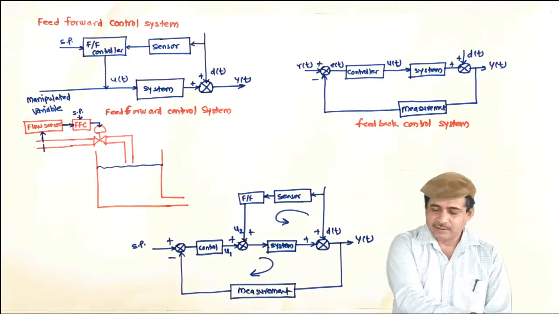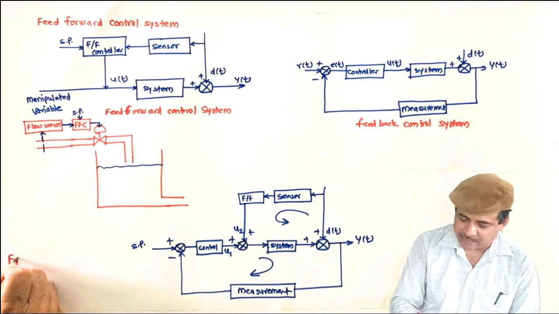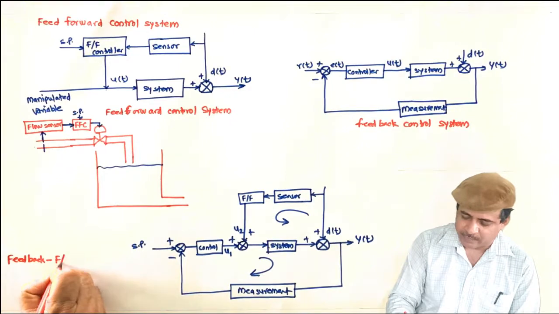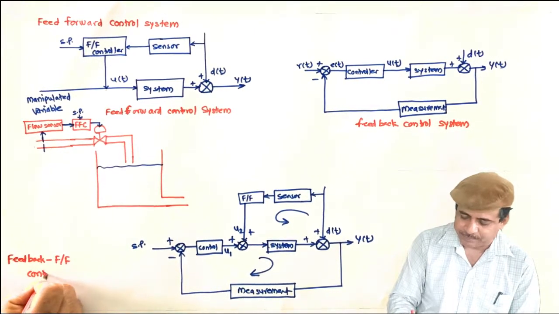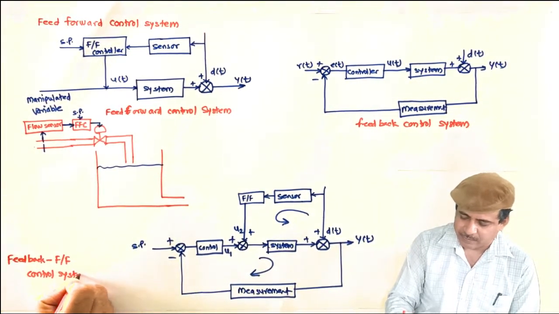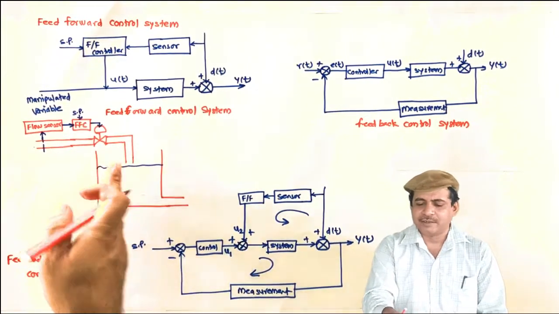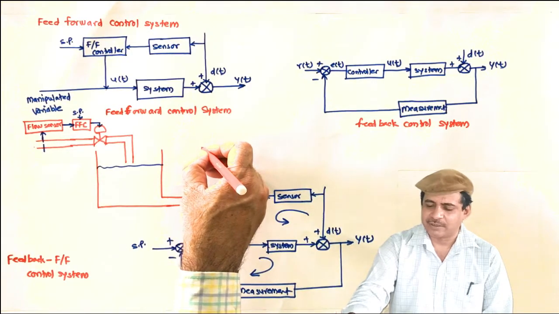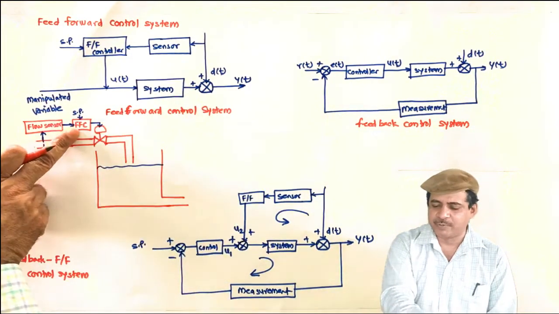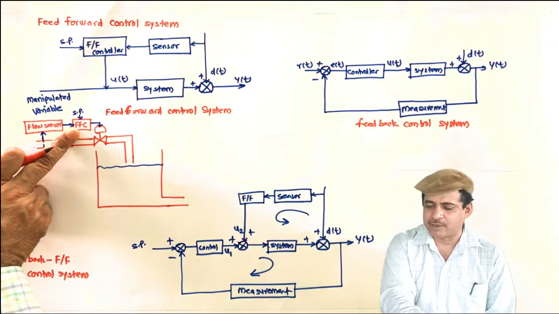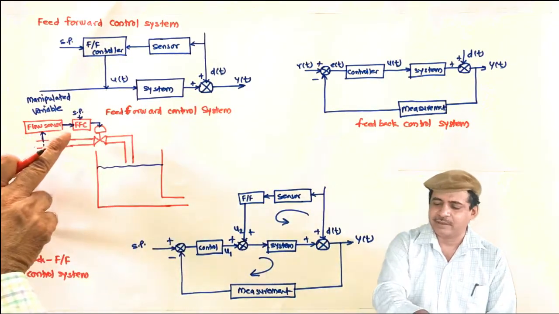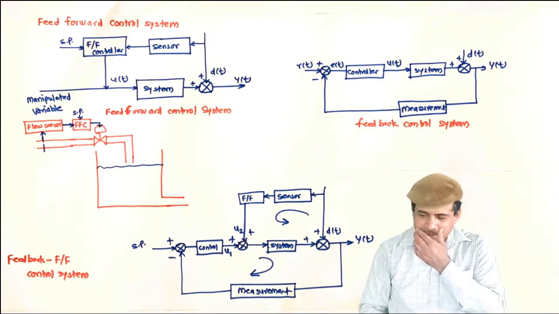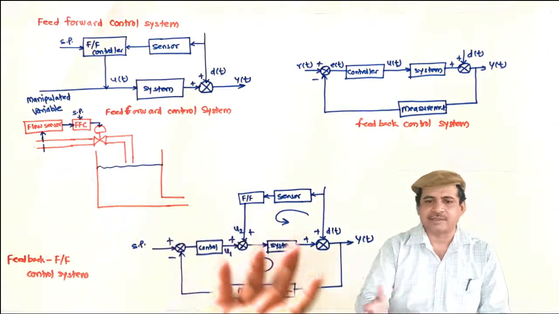So this is a feed forward control system. So what we can do here? Here we can put a sensor, level controller, then output of this feedback controller, feed forward controller and output of the level controller can be connected together, added and applied to the valve. That is possible. So here both the advantages are combined.